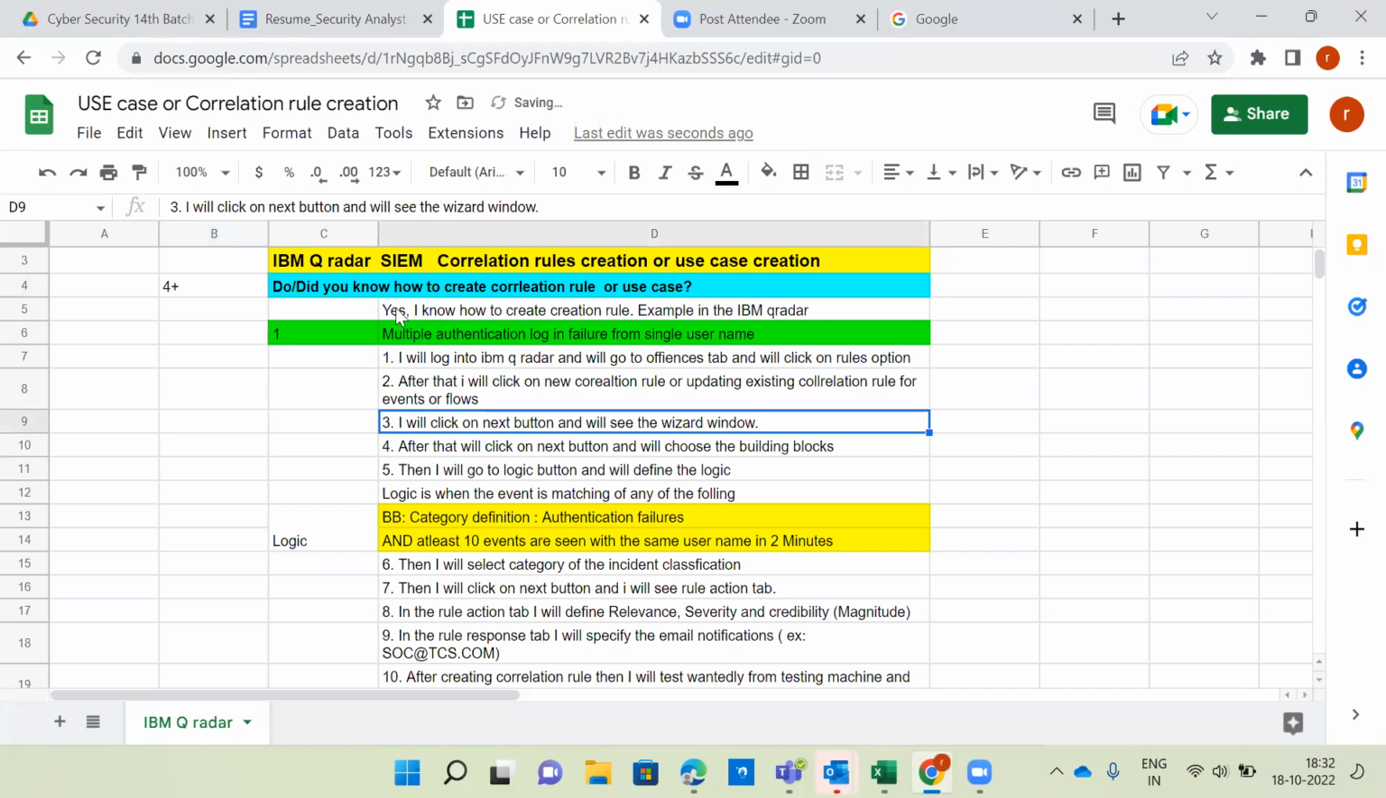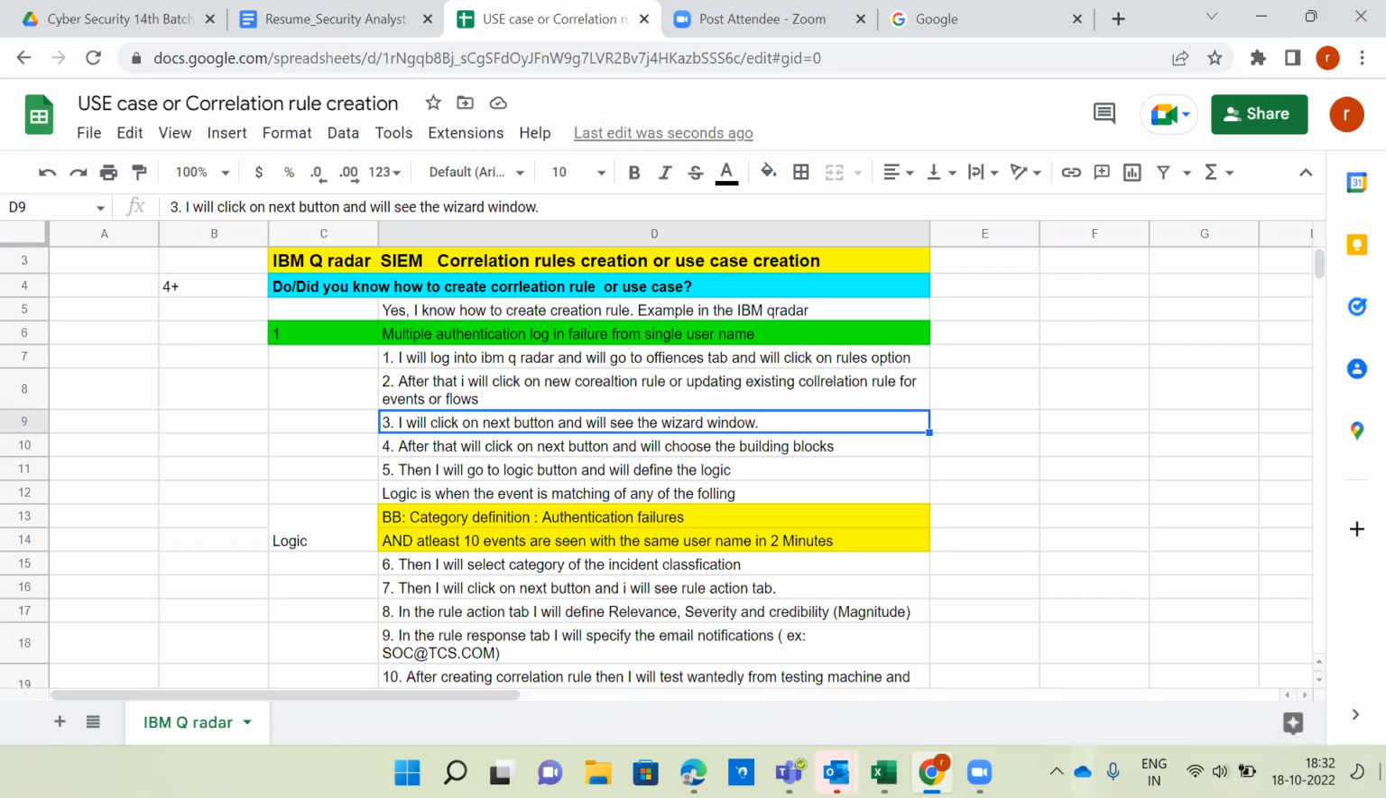For less than 3 and 4+ years, just one sentence is different. Okay. For less than 3 years of experience, no, I did not create a correlation rule, but I have an idea how to create one, that you have to say. But for people with 4+ years of experience, yes, I know how to create a correlation rule.